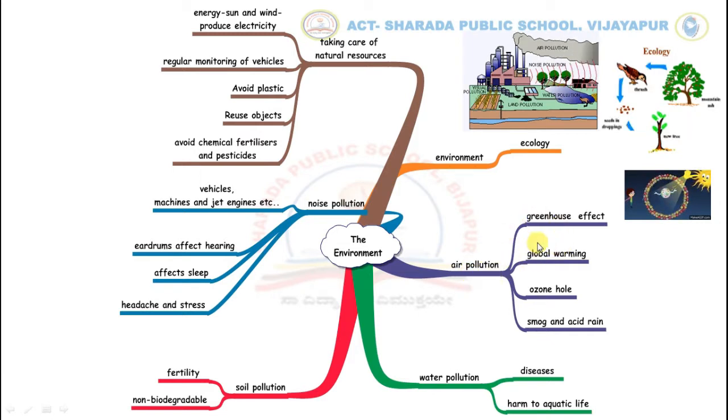Air pollution leads to many problems such as diseases, global warming, greenhouse effect, smoke, acid rain, and the destruction of the ozone layer.